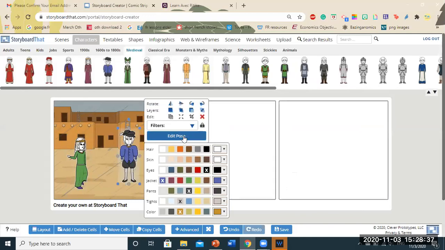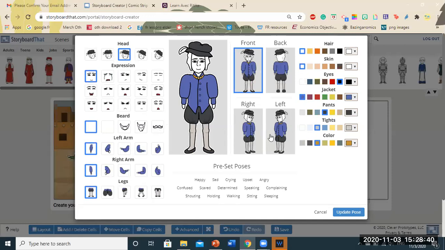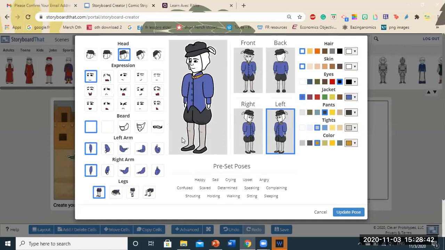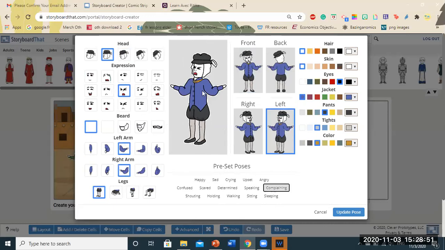You can add more than one character in a storyboard. That also is possible. Same method you will use. You can tilt them. You can choose whatever expressions you want. There is also something called preset poses here, which is happy, sad, crying, and so forth. So you can also select that and automatically the poses get updated.